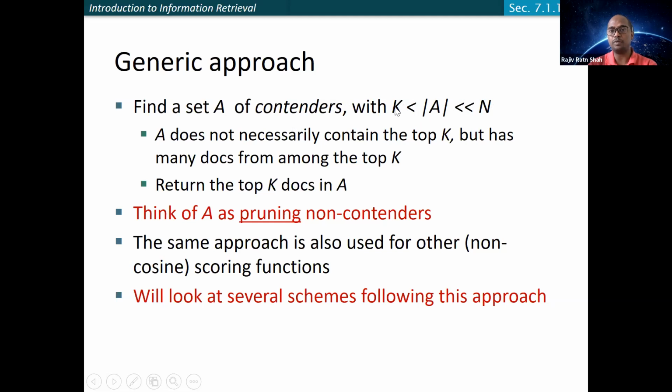So A should be bigger than k, because you may miss out or discard some of the documents. So the possibility is to find a set A of contenders such that its size is greater than k, the minimum number of documents that you want to return, and much smaller than n. What are the things you need to keep in mind while selecting this? Any guess?